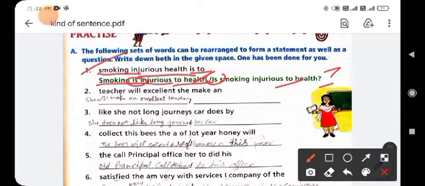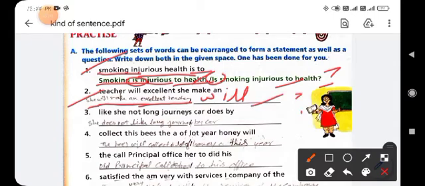Clear? Next is: a, teacher, will, excellent, she, makes. So you will look here, she will make an excellent teacher. Okay, she will make an excellent teacher. It is a statement sentence, and now you will use will at the beginning of the sentence: will she make an excellent teacher? And put the question mark, then it changes into the interrogative sentence.